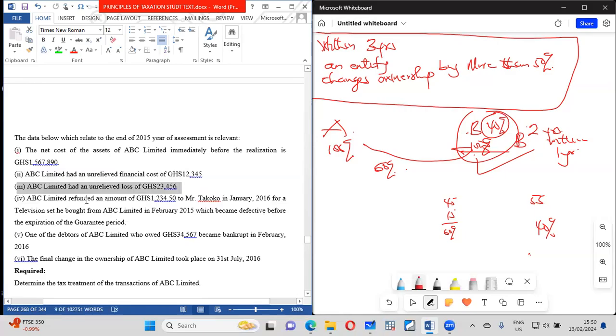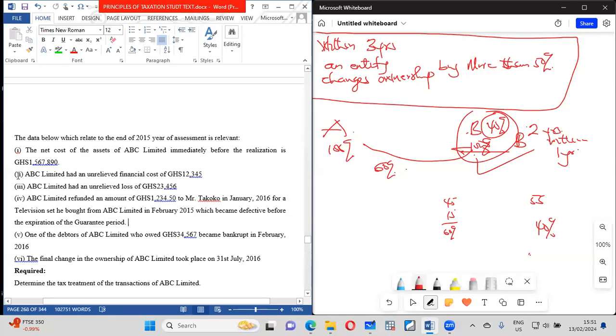Then again, there is this refund. So the refund is the other one. That one too, they won't have it. It says that ABC refunded an amount of 1234.5 to Mr. Takoko in January 2016 for a television set he bought from ABC, which became defective in February 2015 before the expiration of the guarantee period.